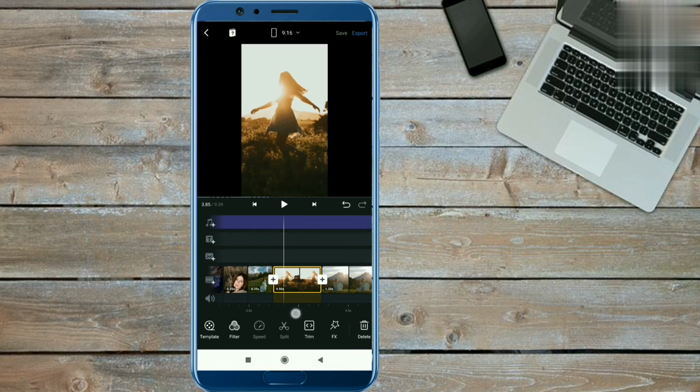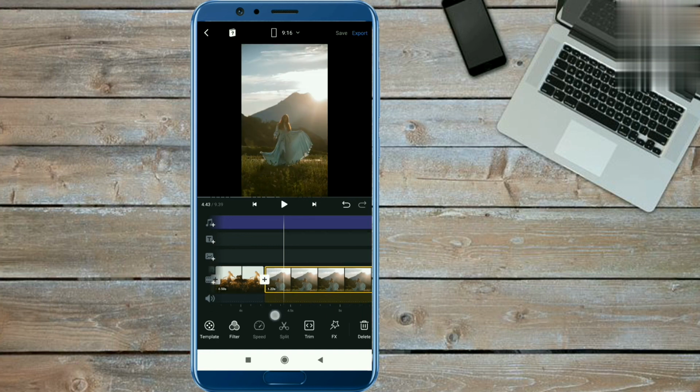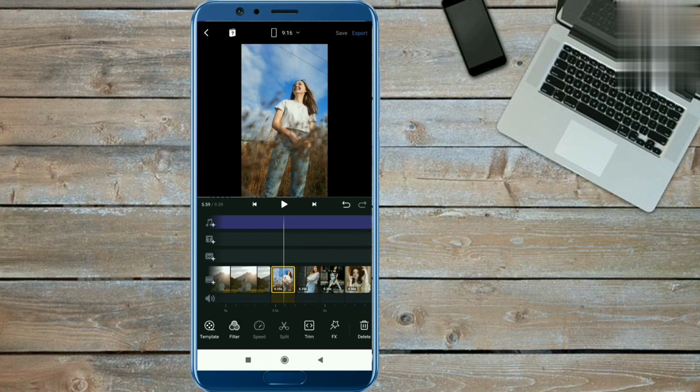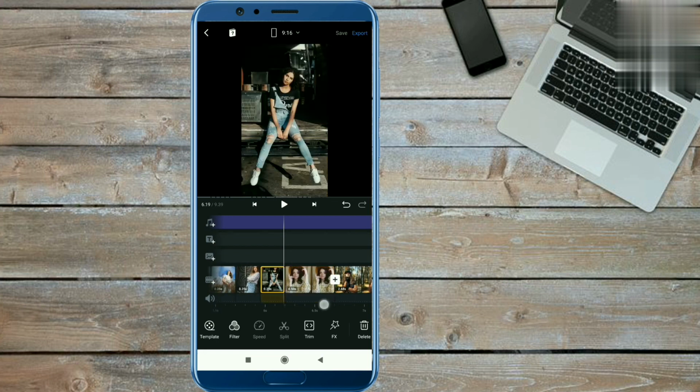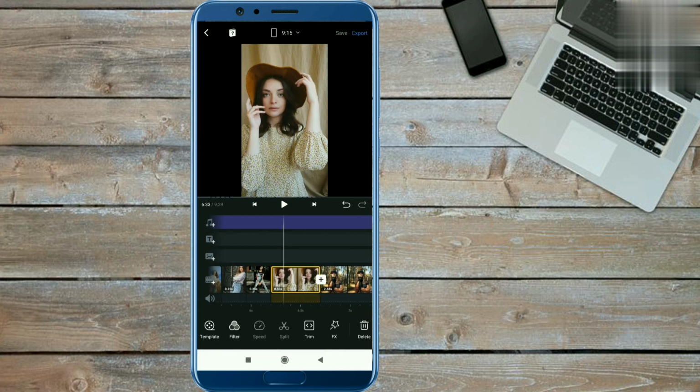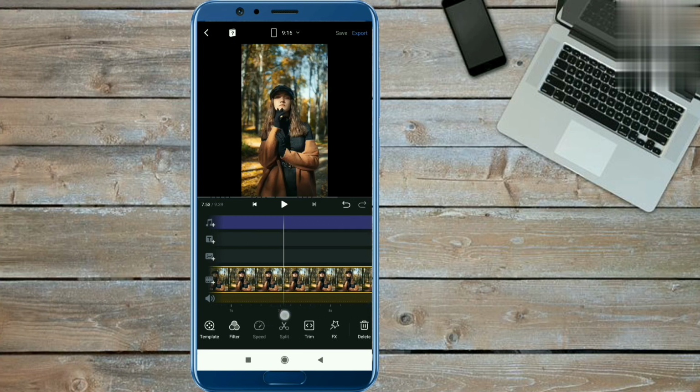Okay, now guys, keep the duration of the next photo at 0.50 second and then 1.22 second. Again, keep the duration of 0.25 second for the next 3 photos. Next photo duration is 0.50 second, and the last photo duration is 2.68 second. So you have to keep the durations like this.